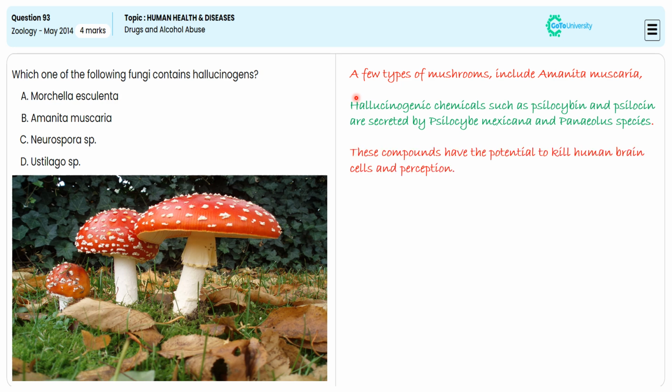So, with this specification, we are choosing option B as the correct answer, and we are ignoring options A, C, and D. Why? Because these particular fungi are not responsible for making the hallucinogenic molecule, unlike option B, which is the correct answer. So we are choosing option B as the correct answer to secure 4 marks.